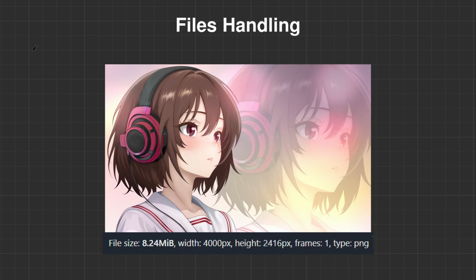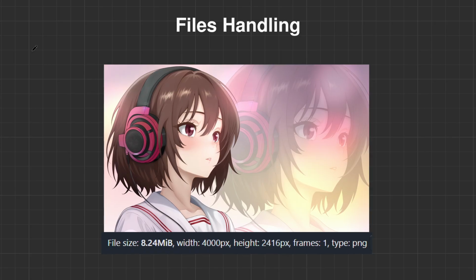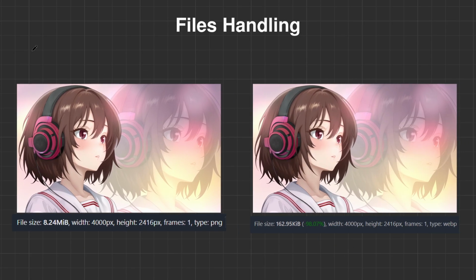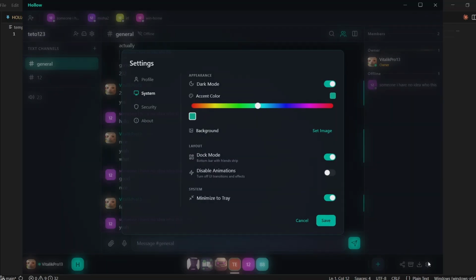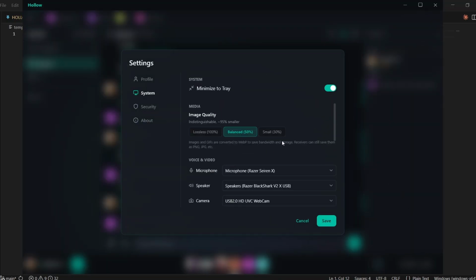Take a look at my banner. The original PNG size is 8.24 megabytes, but if you convert it to WebP with 50% quality, it shrinks by 98%, just 163 kilobytes. This is absolutely insane. You still have the control though. If you need to send an image to a friend at 100% quality, just change it in the settings and you're good to go. Still, I recommend only using 50% because it achieves the best balance between quality and size.